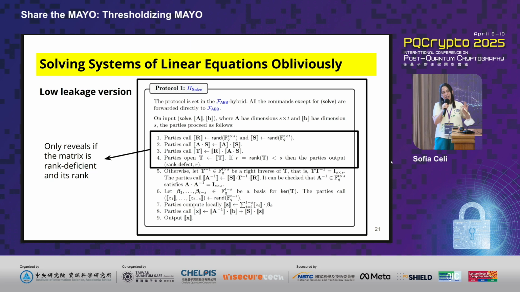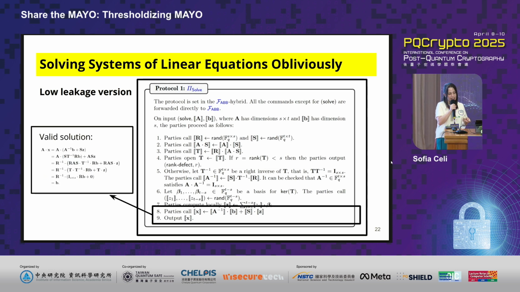Instead of only doing a right-side masking or a left-side masking, what we do is both. We mask both at the left and at the right. And it turns out that with that, we lower the information leakage as low as possible. And for all of the other operations, we can just apply generic MPC techniques.